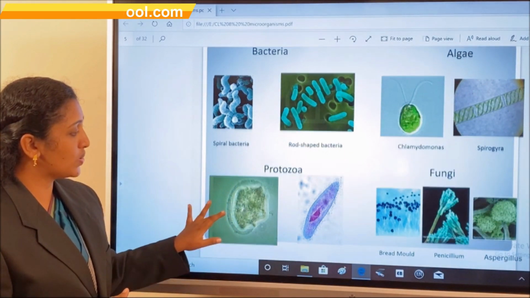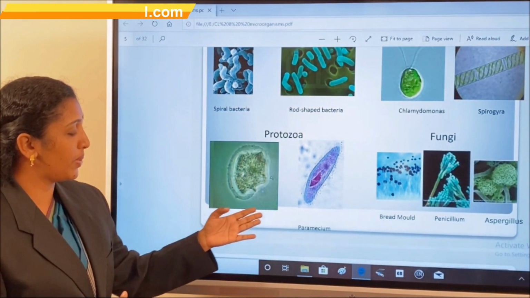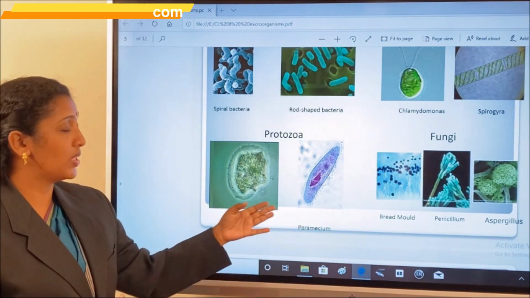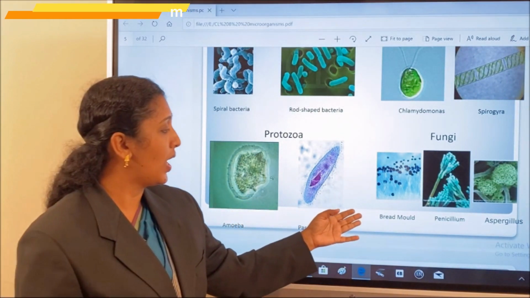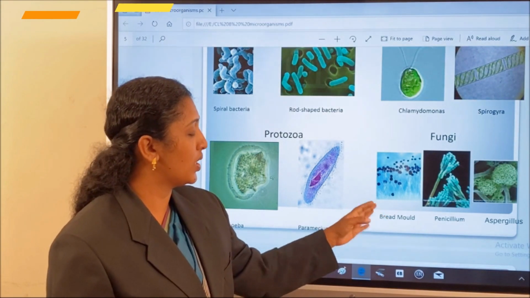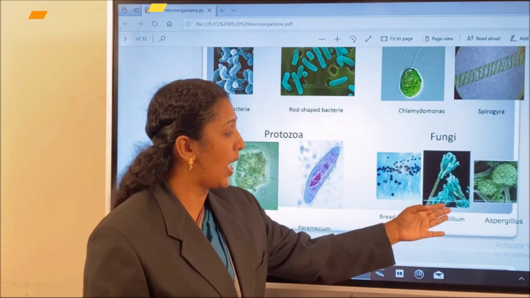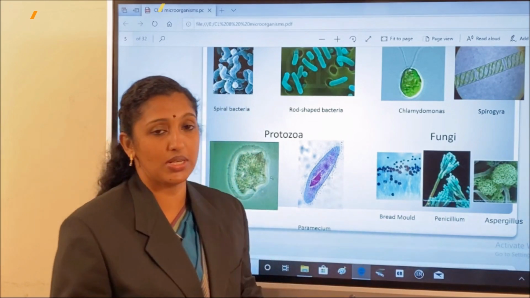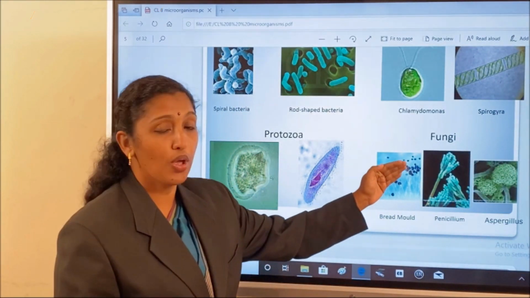Then protozoa. This one is very familiar to you. One is amoeba and the other is paramecium. These are examples of protozoa. The other group is bread mold: Penicillium and Aspergillus niger. These are examples of fungi.